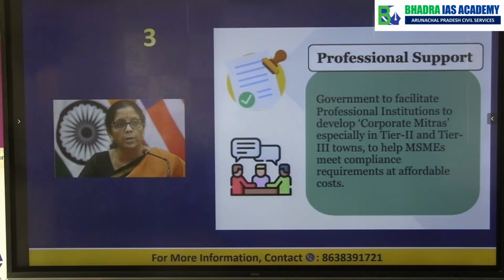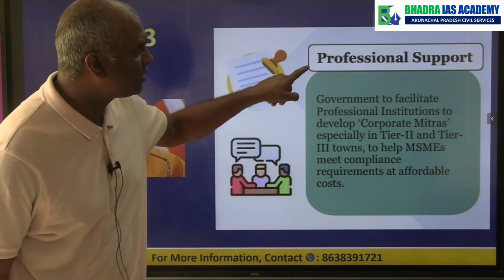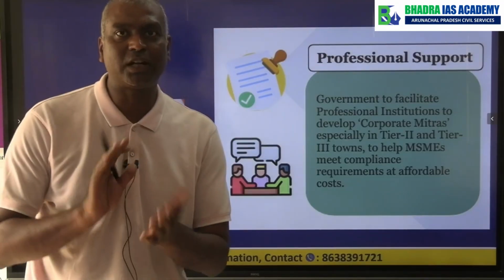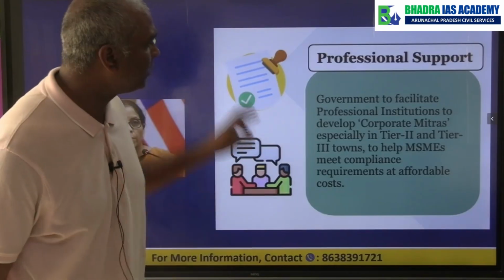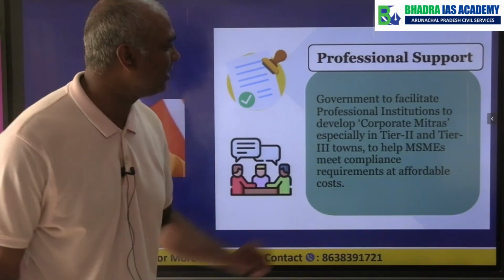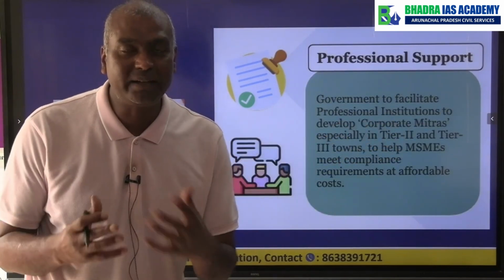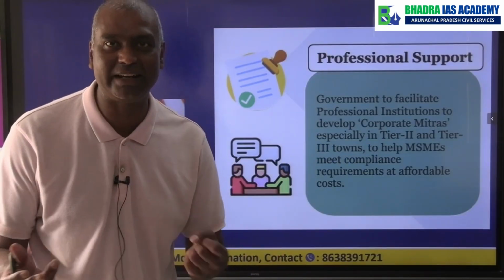the third policy announced by the government, this is called professional support. Okay, so this professional support announced by the government basically talks about extending help to the MSME. Therefore, the government has announced one concept called corporate mitras. Now, these corporate mitras are basically to help the MSME. Mitra is a friend, right?